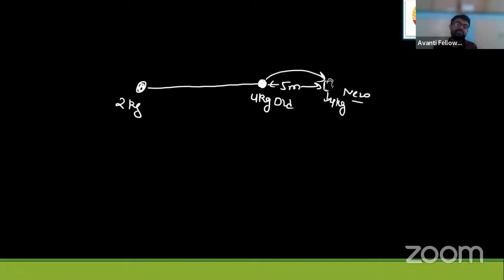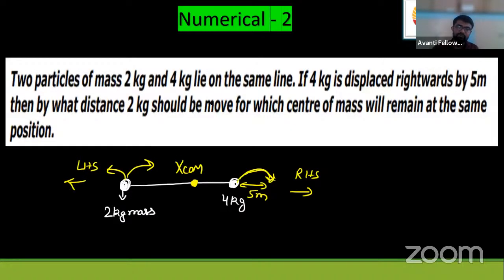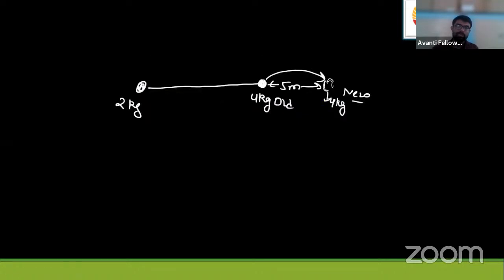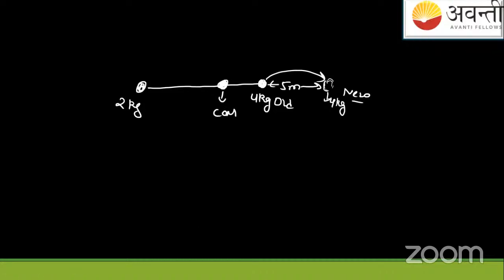Suppose they are at some distance; they haven't given the distance in the question. How much must this be shifted such that the center of mass is at rest? Suppose the center of mass location is this.